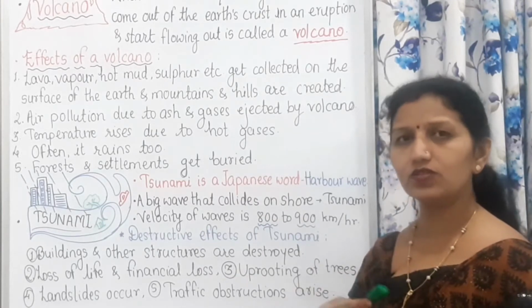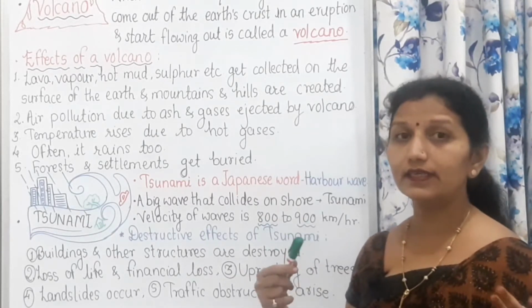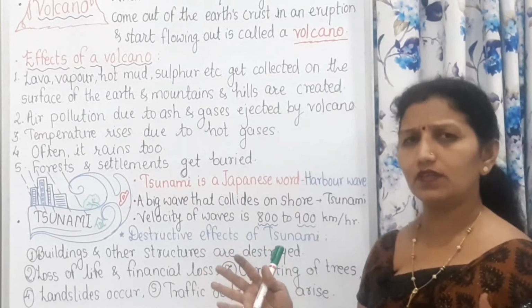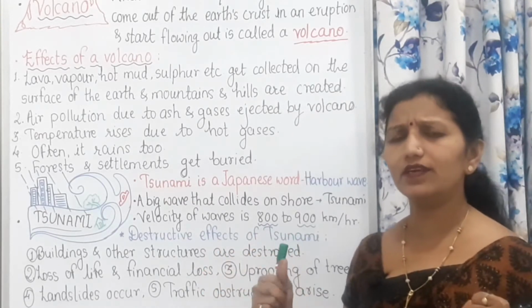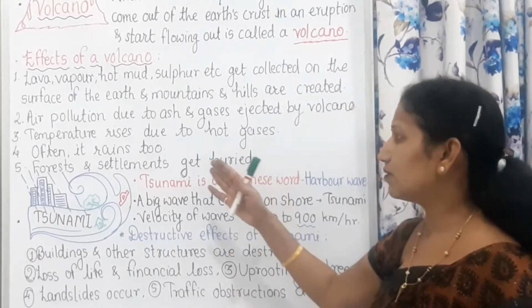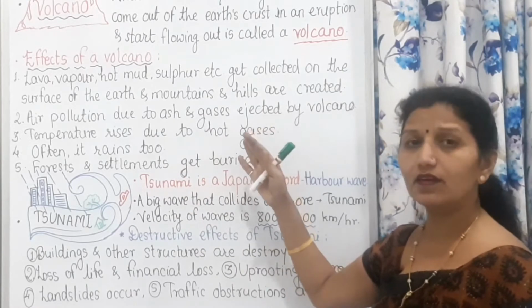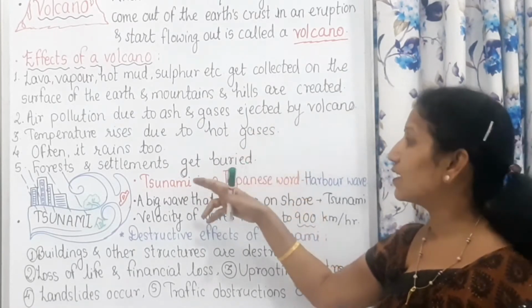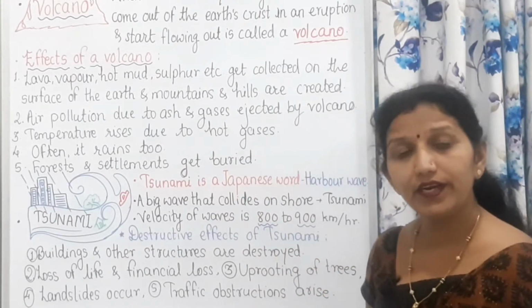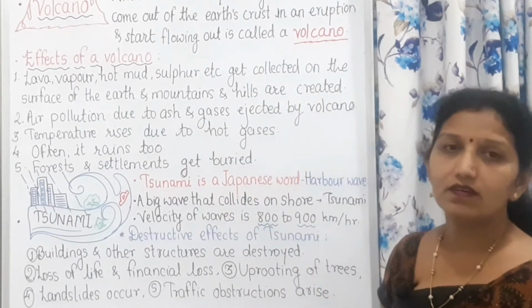All these things happen suddenly, and so many phenomena occur at this time because of volcano. These are mishaps, and forest as well as settlements get buried under the volcano.